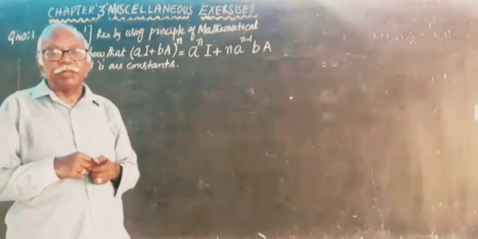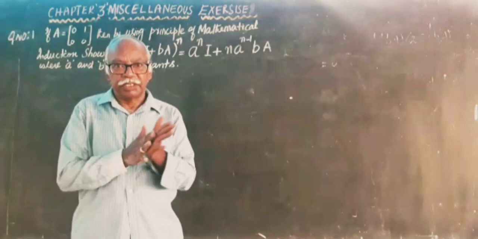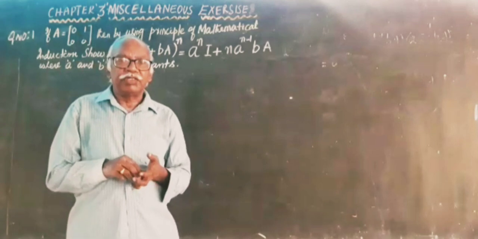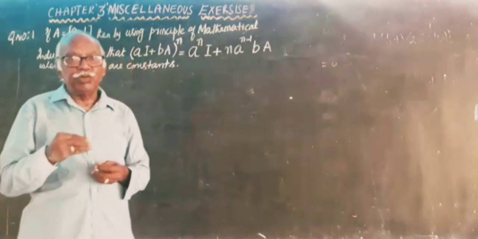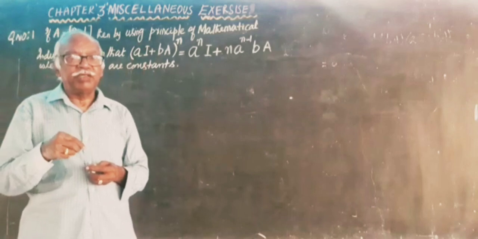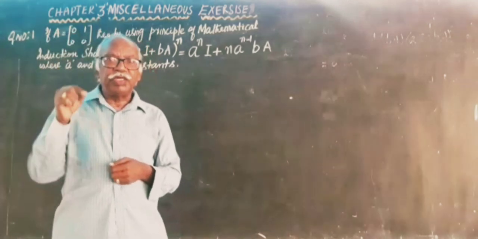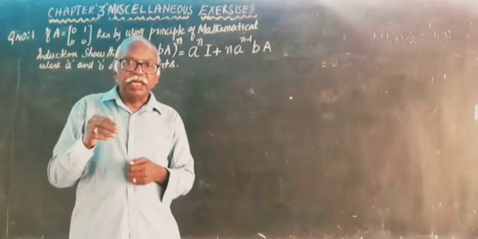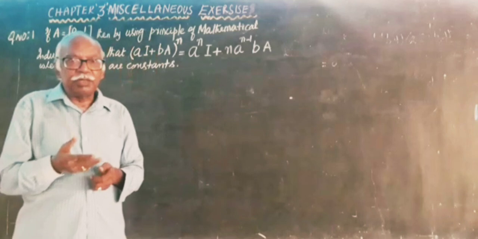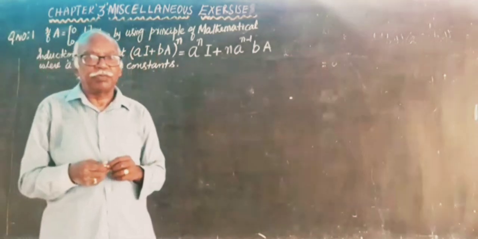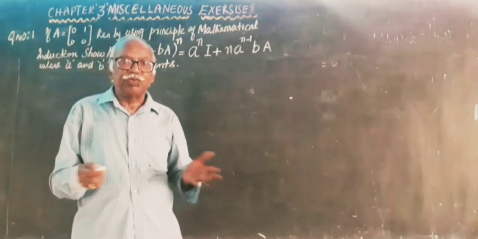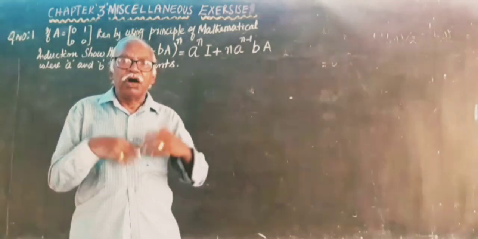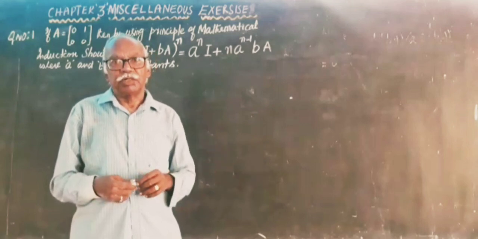We have to prove this statement by the principle of mathematical induction. What is the principle of mathematical induction? We have already studied it in 11th standard. There are 3 steps. First step, we have to prove the given statement for n equal to 1. Then assume the statement is true for n equal to k. Then third step, prove the statement is true for n equal to k plus 1. After proving that, we can conclude the given statement is true for all n belonging to natural numbers.